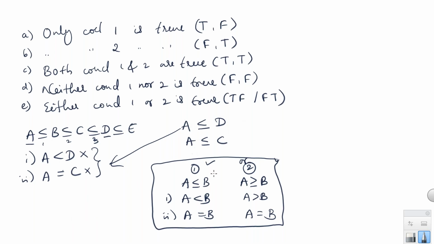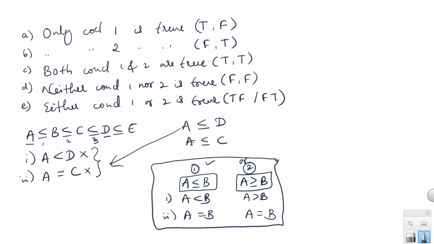Here you can see A less than or equal to B is the conclusion. Both the given conclusions should be between A and B only. In that case, it will be either one or two. If A is greater than or equal to B, then one is greater than and one is equal, then also either one or two. But if A is greater than or equal to B, but one conclusion is between A and B, and one is between A and C, then it can never be either one or two.